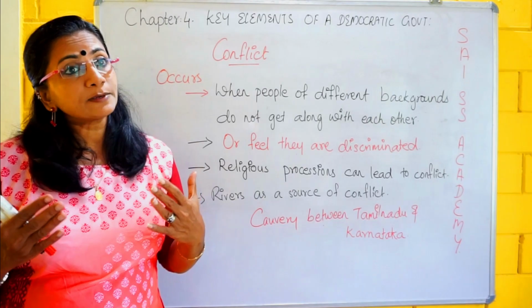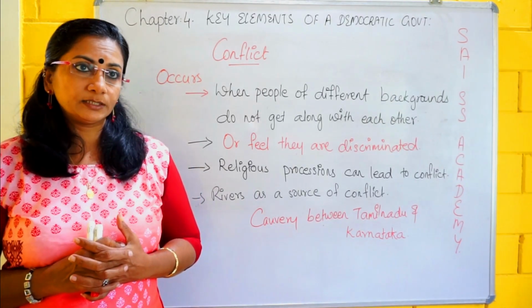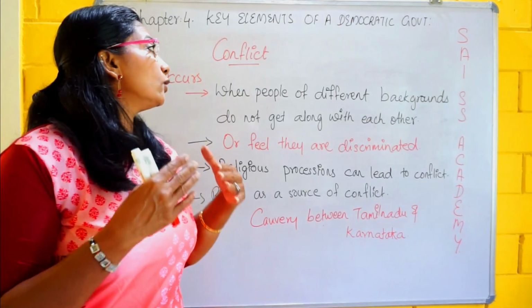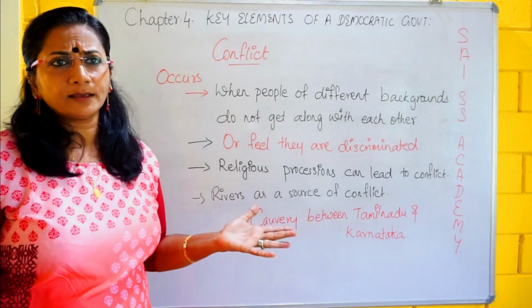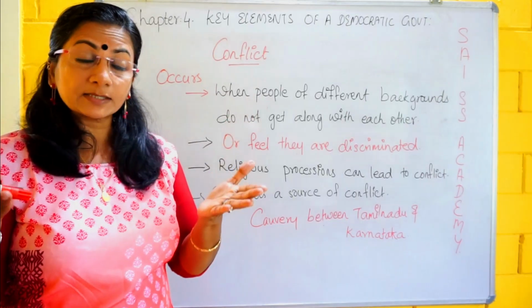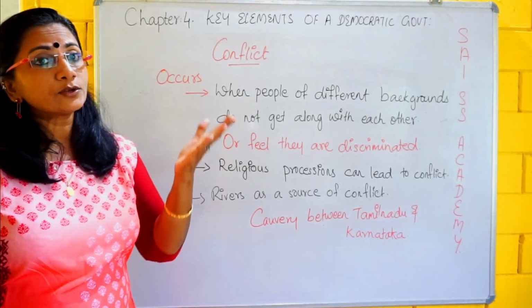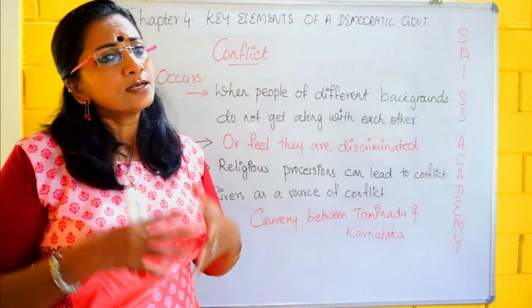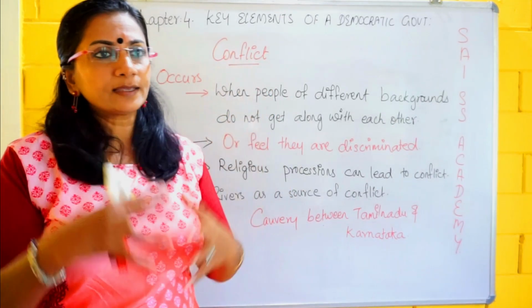This is a key aspect of the democratic government. To understand the conflicts, conflicts can be about anything. Conflicts can be about you, siblings or your friends, isn't it? You and your siblings and your friends, regarding a piece of chocolate or a pencil, you can fight, isn't it? So the conflict will arise like that also.